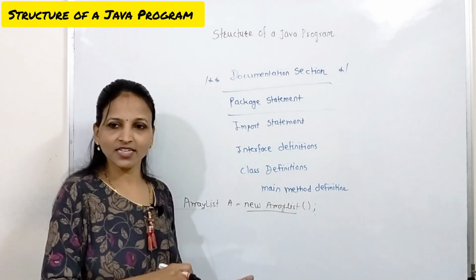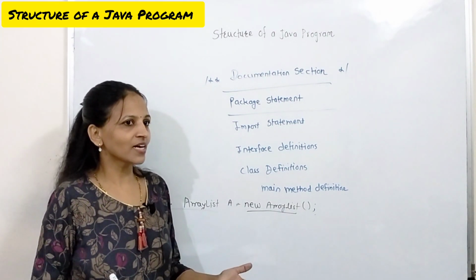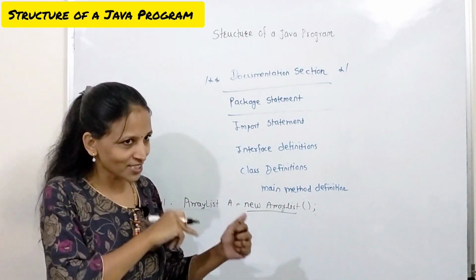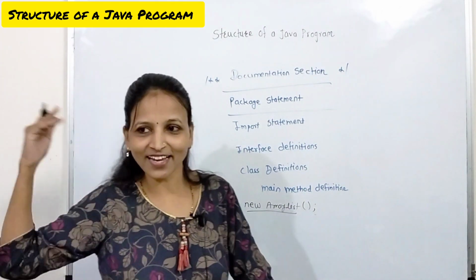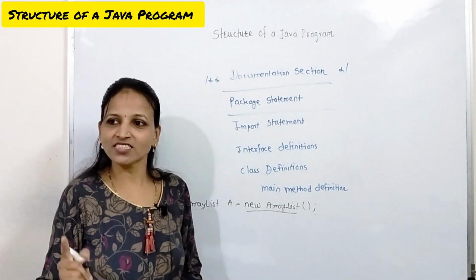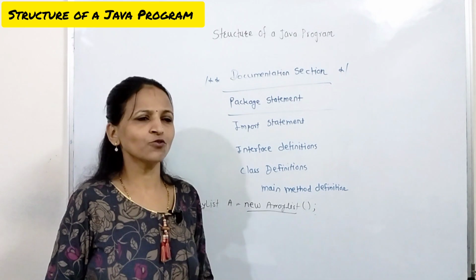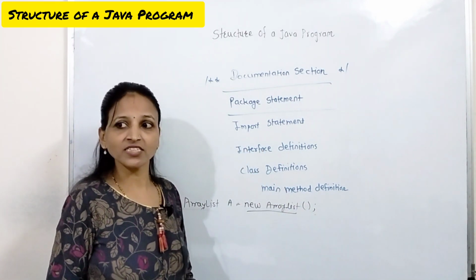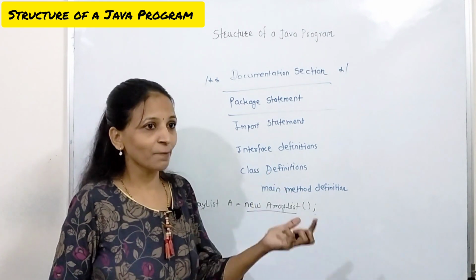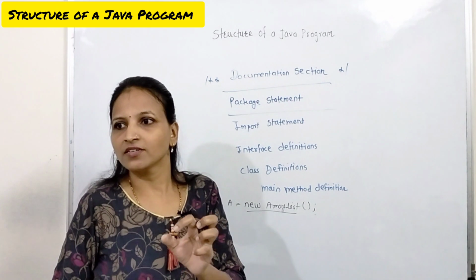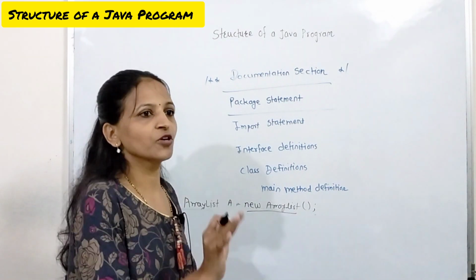Scanner is again inside java.util. If you are not importing that, then while declaring that Scanner object, you have to again write java.util.Scanner, then s equal to new, again java.util.Scanner. Instead of that, the better way is to first import that class and then use it. Otherwise, you can import that package, or any individual class from that package also. How? I am going to explain.